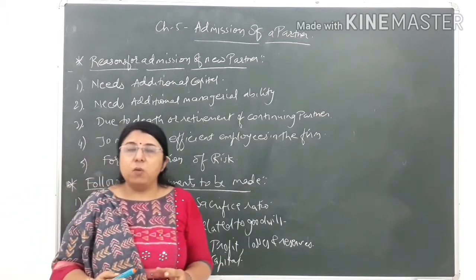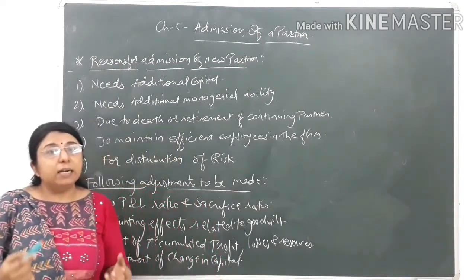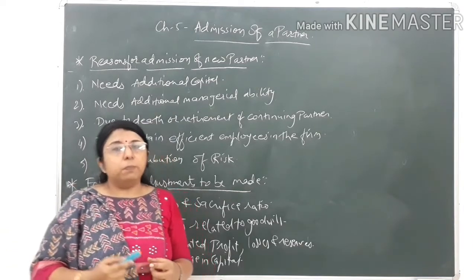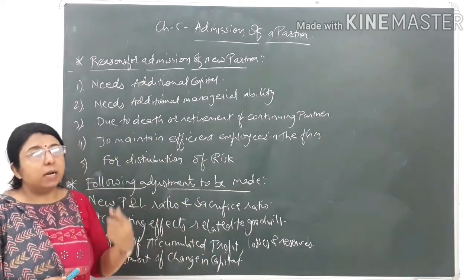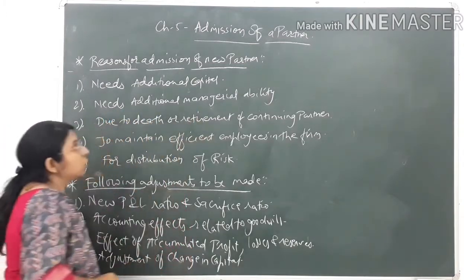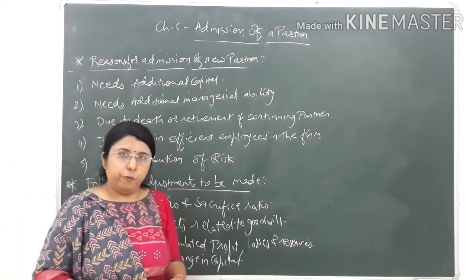Because of that, the firm is not able to profit enough. So to get the advantage of the skill of a particular partner, the new partner is required to be admitted. So due to the requirement of additional managerial ability, the new partner is admitted in the firm.